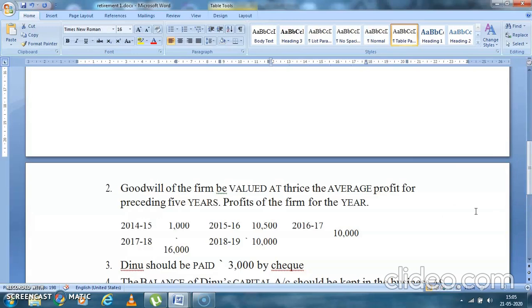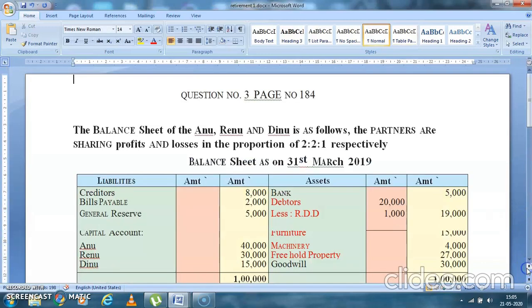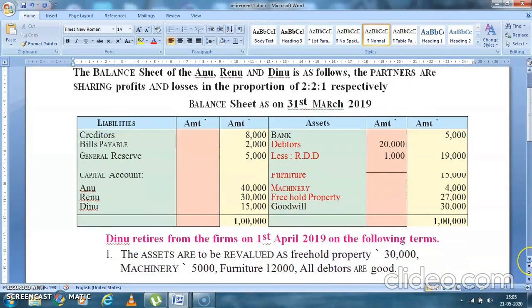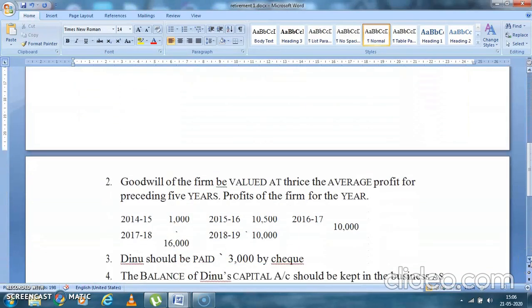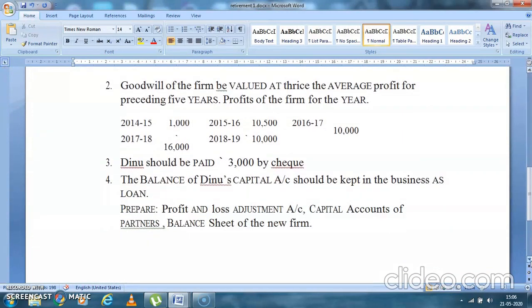Dinu should be paid 3,000 by cheque. See, Dinu is retiring, so whatever is his amount, out of that 3,000 will be paid by cheque. And what is happening to the balance? The balance of Dinu's capital should be kept in the business as a loan. So you are keeping the money as a loan. Prepare the profit and loss adjustment account, partners' capital accounts, and the balance sheet of the new firm.